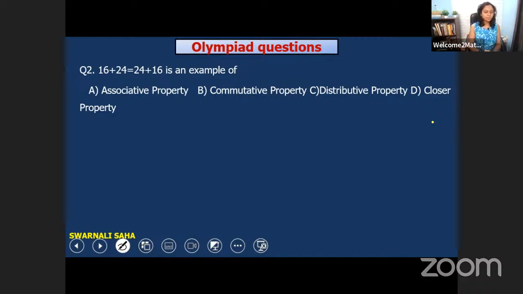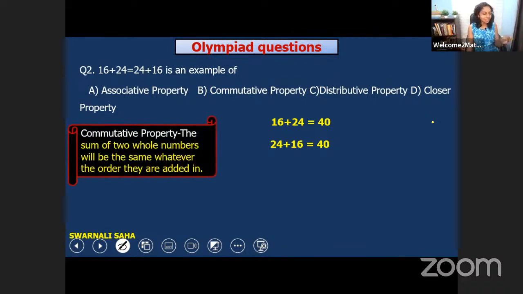Option B, commutative. Very good. Many of you have given the answer. So let's check the answer. Okay. You see, 16 plus 24. 16 plus 24 is 40. Whenever we add 16 and 24, we get 40. And whenever we add 24 plus 16, we'll get 40. The same result. So which would be the answer? It is commutative property. I have already told you, na?